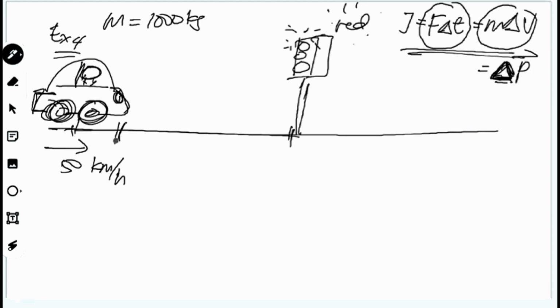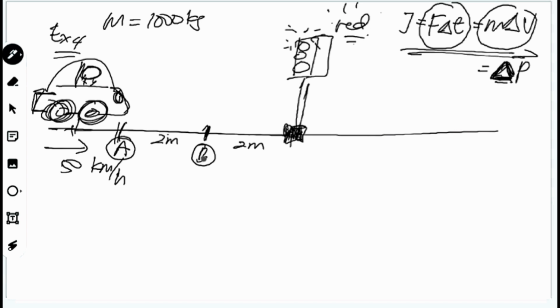And then there is a red light here. What is the difference? If the car stops at the first position or the second position, A and B, and the distance from the traffic light is 5 meter here, and better put 2 meter here, this one is also 2 meters.